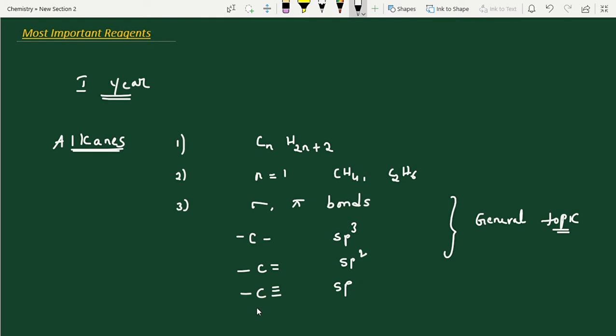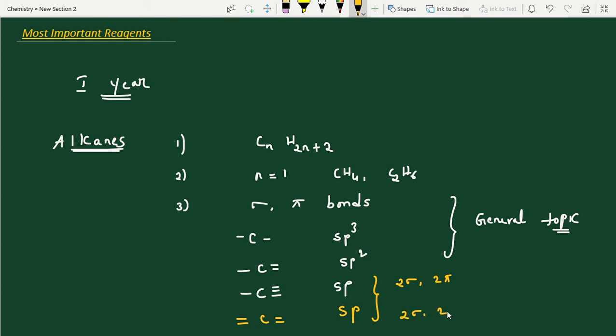The next important one is both sides double bond, which is also sp. Why sp? Look at this, students. A single bond is nothing but a sigma bond. Out of 2 bonds, 1 sigma and 1 pi. Out of 3 bonds, 1 sigma and 2 pi. In this case we have got 2 sigma and 2 pi bonds, and here also 2 sigma and 2 pi bonds.